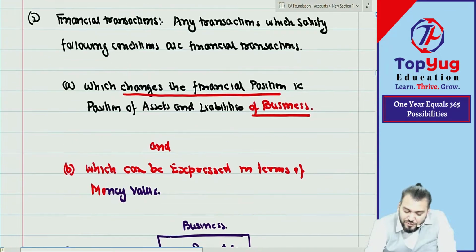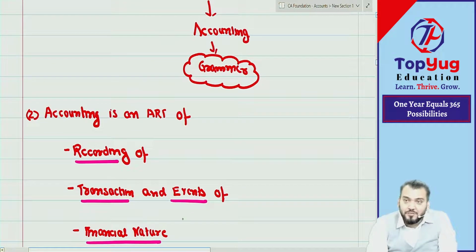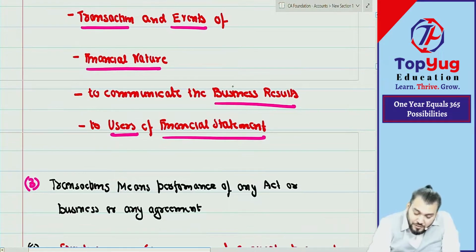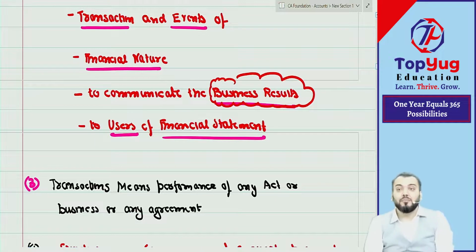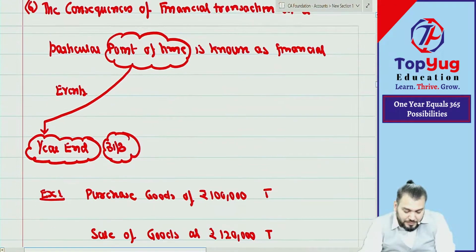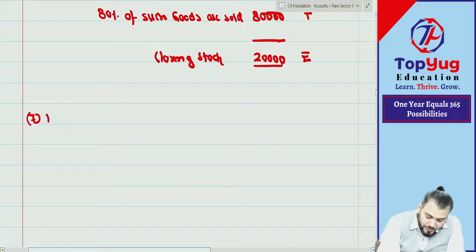Whatever we have understood, we have understood transaction, we have understood event, we have understood financial nature. Now, we need to record to communicate what? Business result. So what is the meaning of business result? Let us understand. So coming to point number 7, business result.